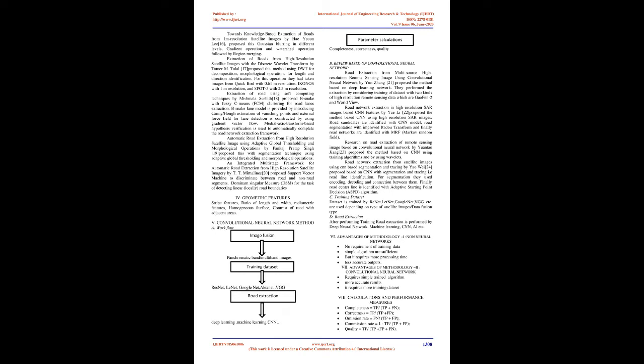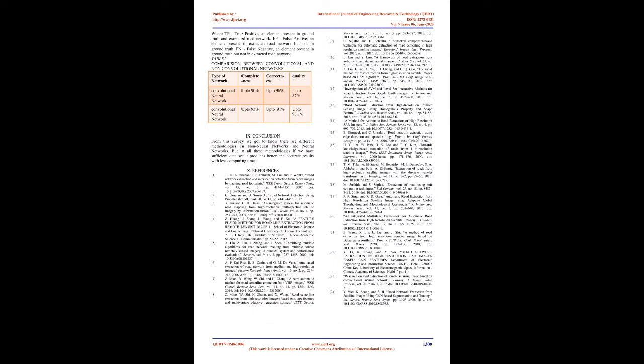An integrated multistage framework for automatic road extraction from high-resolution satellite imagery by T. Mernalini [20] proposed support vector machine to discriminate between road and non-road segments, and dominant singular measure, DSM, for the task of detecting linear, locally, road boundaries. Geometric features: stripe features, ratio of length and width. Radiometric features: homogeneous surface, contrast of road with adjacent areas.